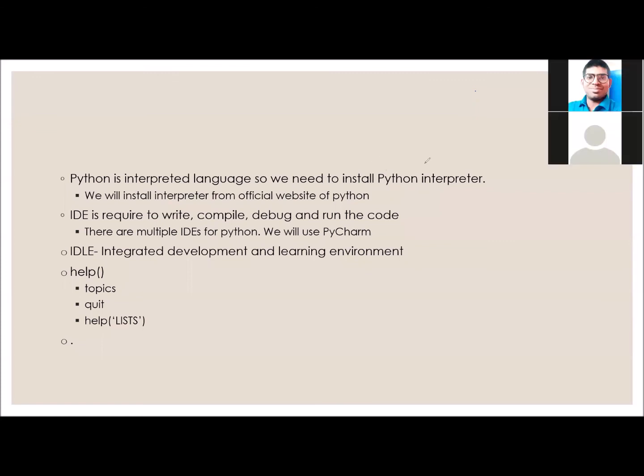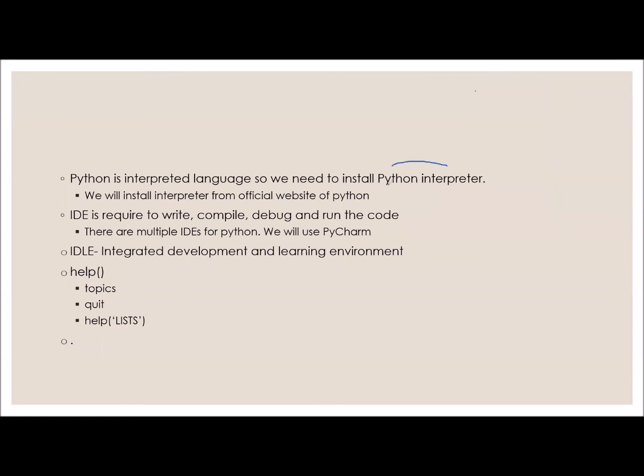Already we discussed Python is an interpreted language. So first we have to install the Python interpreter, which can be installed officially from the Python website only. Now you are seeing two terms here, IDE and IDLE. We already discussed in Arduino what is an IDE, Integrated Development Environment. Here in the IDE, we can write the Python code and compile it. What is compiling? We are changing the English language to binary language, and we can debug whether the binary, whatever we have converted from English, is correct or not. We can debug it and run the code.